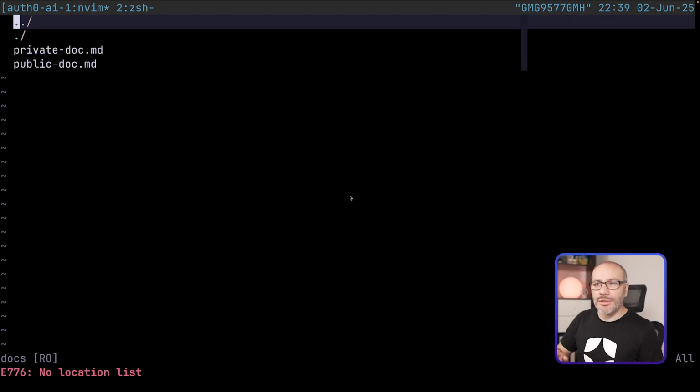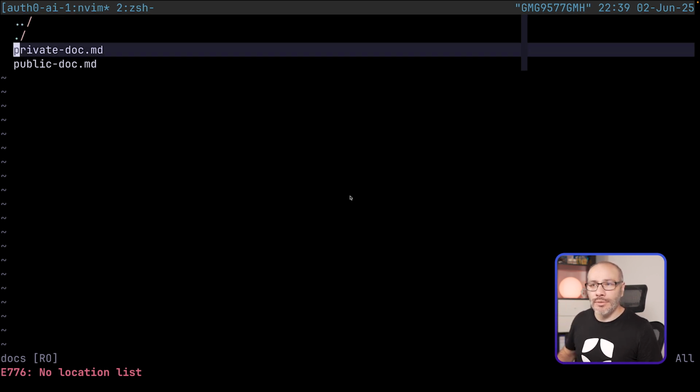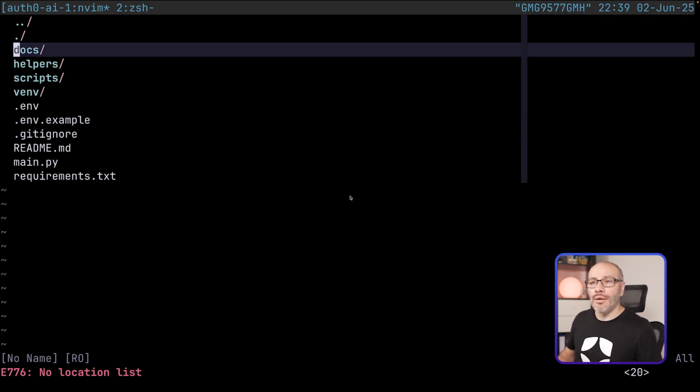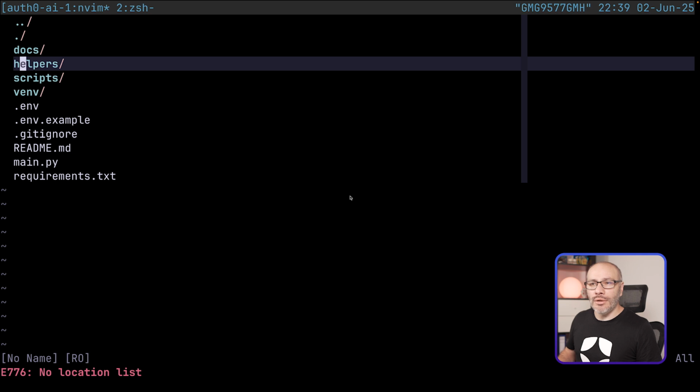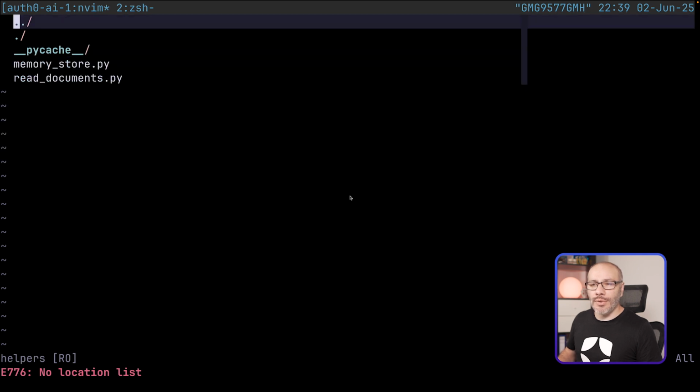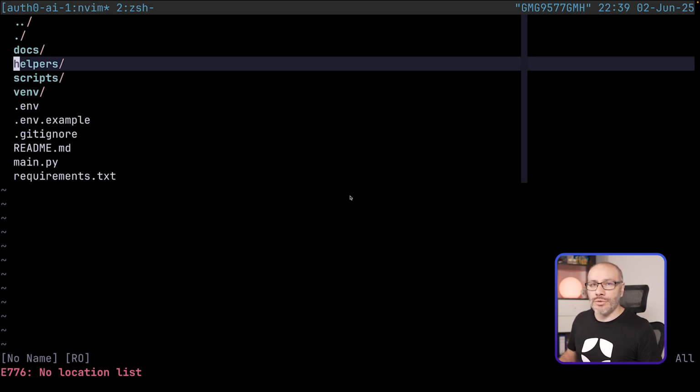What is important to understand here is that we have a public document that is going to be available for any user, and a private document, which is going to be restricted to certain users. And we're going to see about that later. Then we have a helpers folder. This helpers folder is simply additional methods that we need to get our agent to work. We're not going to worry so much about those now.